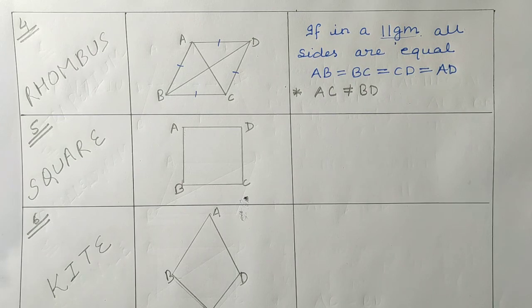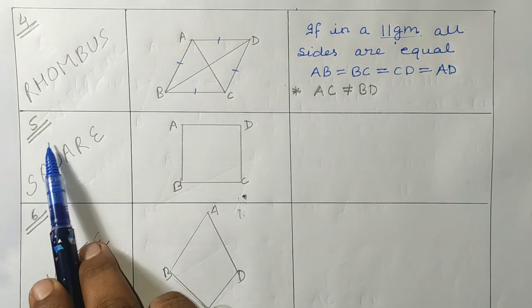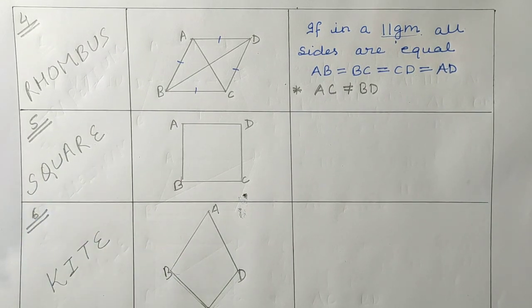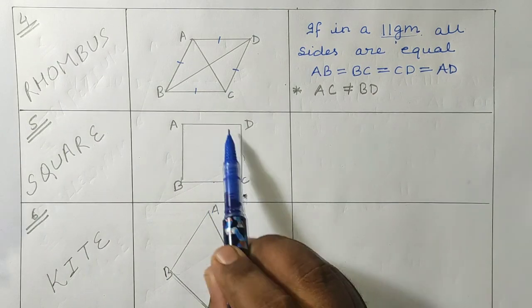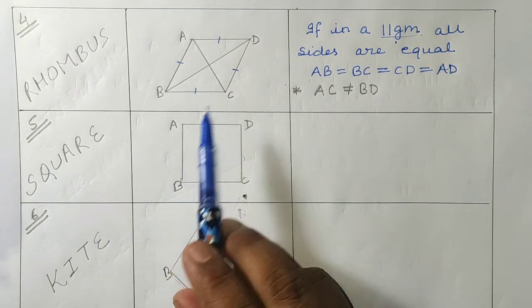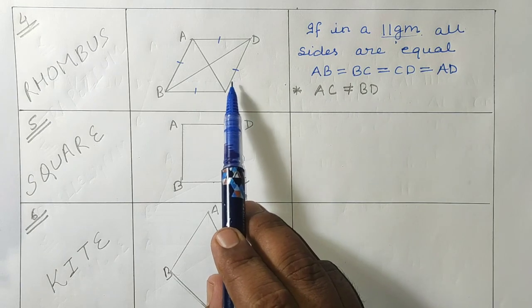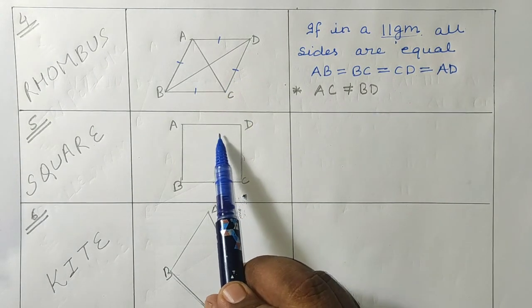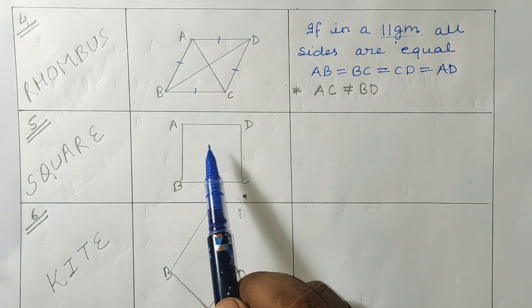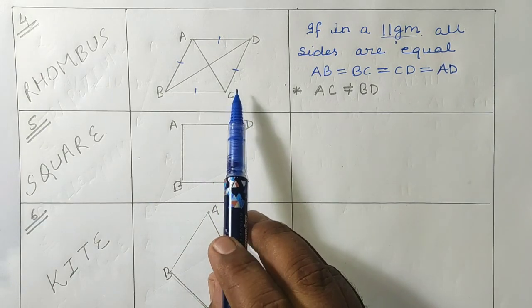Now students, coming to the next topic, the fifth type, and that is square. We have studied this shape from our childhood. If all the sides of a quadrilateral are equal, then that is a rhombus.